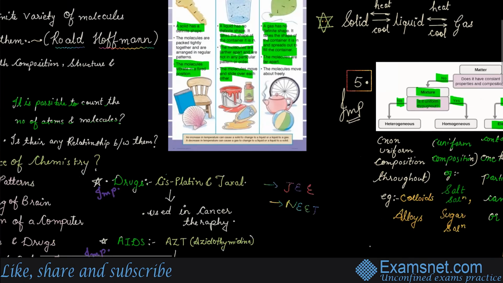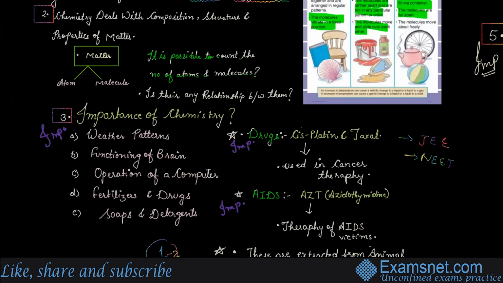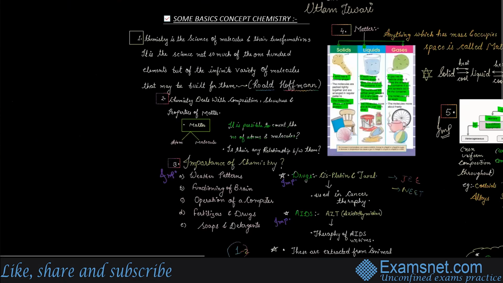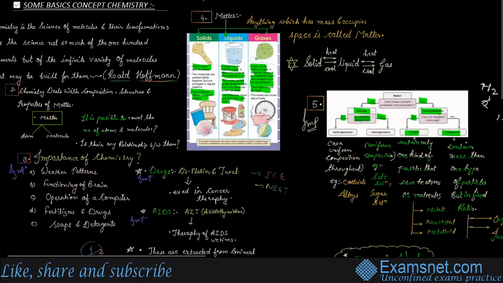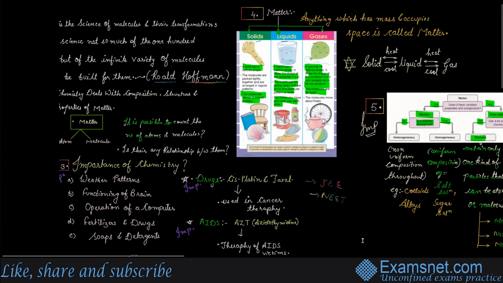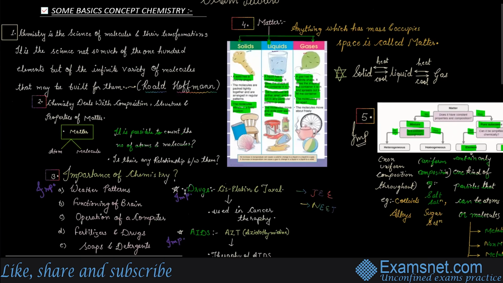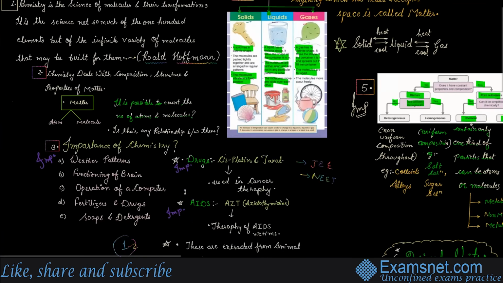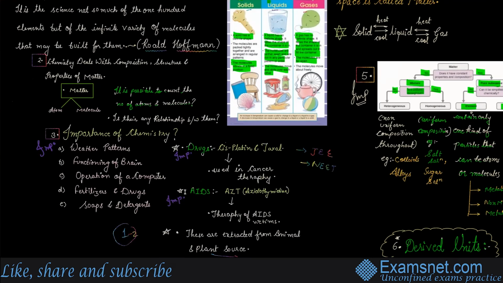This was a very basic lecture, but again, I have told you 2-3 important points. Let us recall before ending this lecture. We gave you basically the definition. Matter is subdivided into two parts, that is atoms and molecules. What was the importance of chemistry? Weather patterns, functioning of the brain, operation of computers, fertilizers and drugs, soap and detergents. You might even say these kinds of things are very boring.